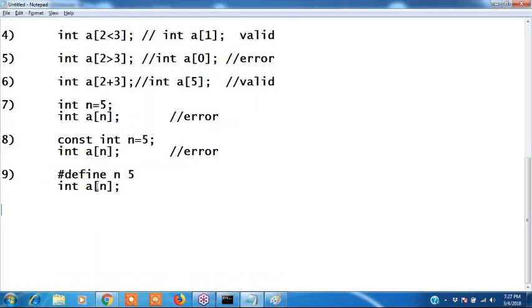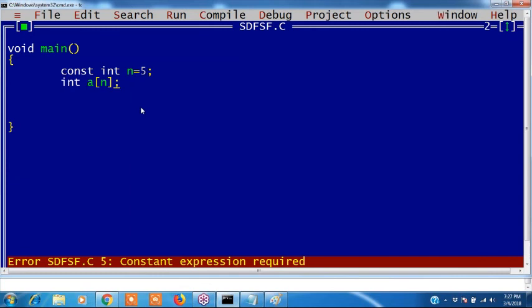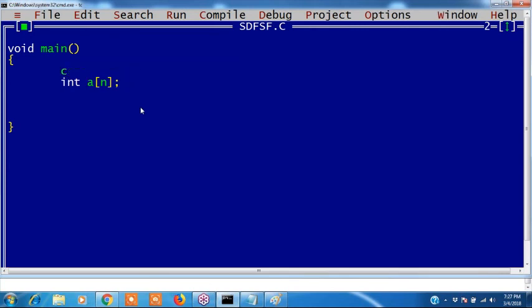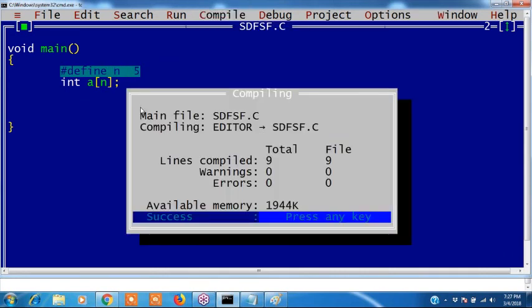Okay. As defined, n equals 5. This is called a macro. Are macros valid or not? If I write a macro with define, you know this. Macros are nothing but constants. If I write n equals 5 like this, macros are allowed. No errors. Clear? Macros are valid.